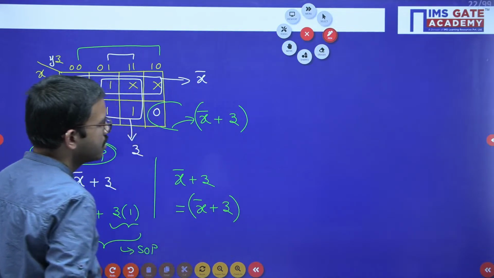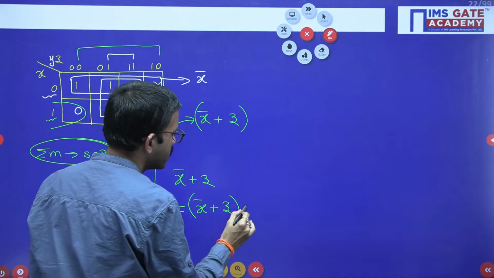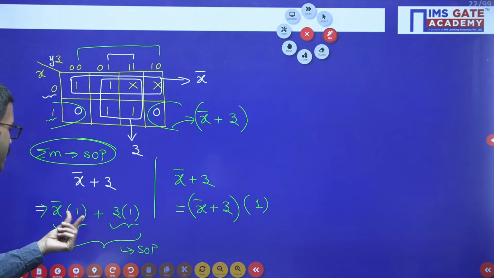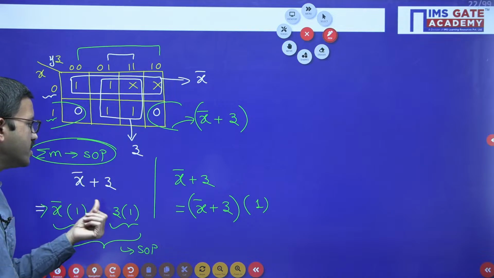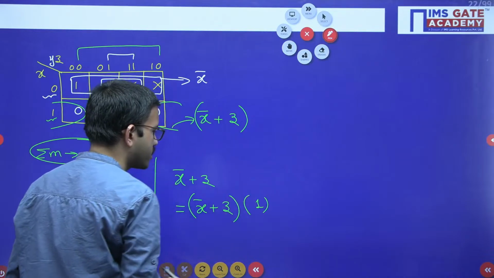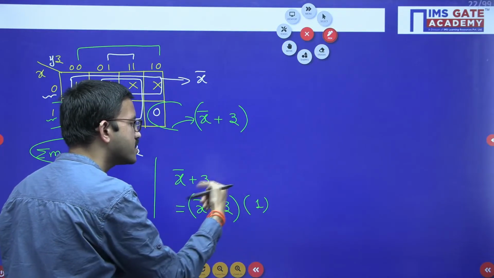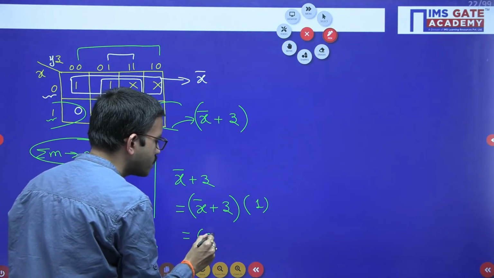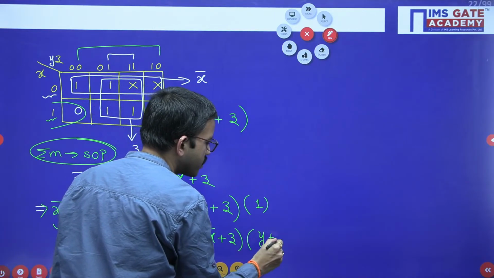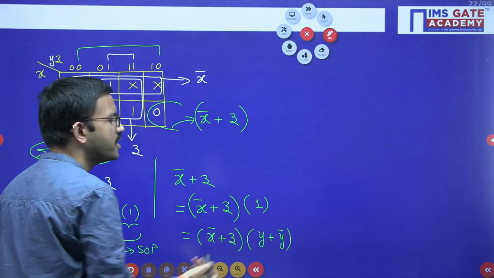So here x bar plus z, okay, I can multiply with what? 1. I can multiply with 1. Just like here, x bar I have multiplied with 1, z I have multiplied with 1, right? In a similar way, this function you can multiply with 1. The same answer you will get. So x bar plus z I am copying as it is. Suppose this 1 I am writing like y plus y bar. Y plus y bar anyway 1.